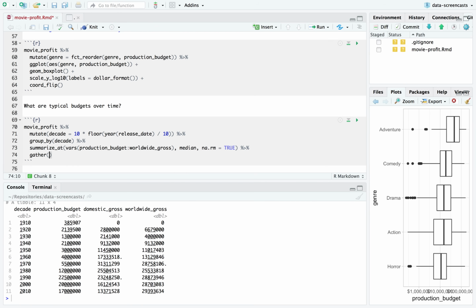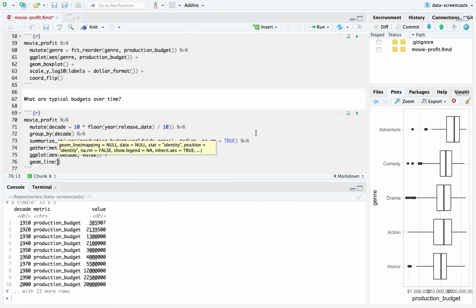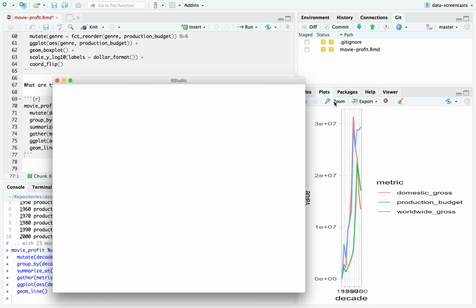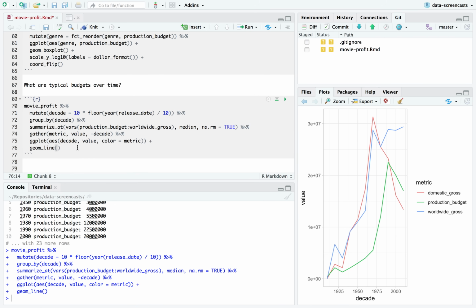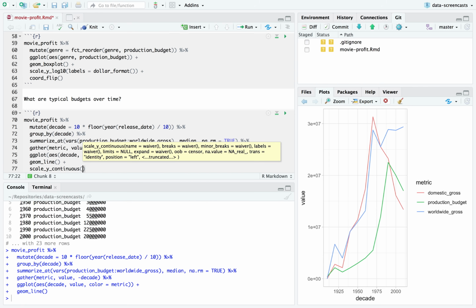With this Halloween, we're going to do a ghastly gather, and later perhaps we'll do a spooky spread. Here I'm going to gather everything besides decade, and plot all three of these into a great line plot. Love doing line plots over time. We say color equals metric. Now I get a sense of typical distributions of these metrics over time. I'm going to quickly set the y-axis labels equals dollar format.